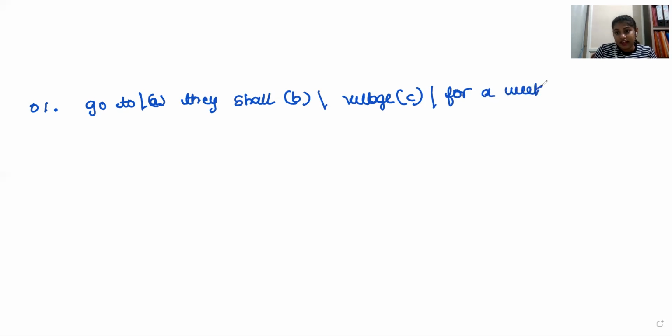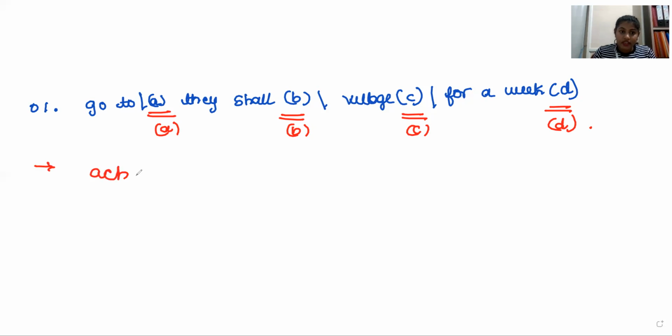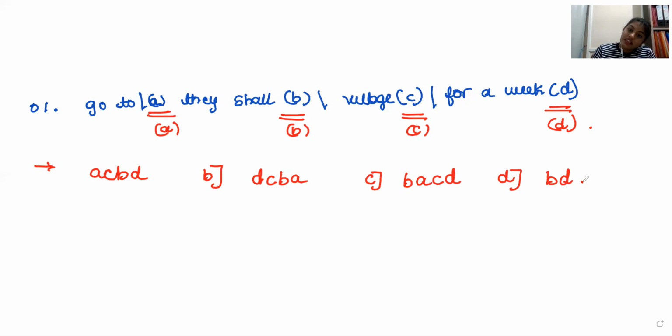Now the options are: option A is A, C, B, D. Option B is B, C, D, A. Option C is B, A, C, D. And option D is B, D, A, C.